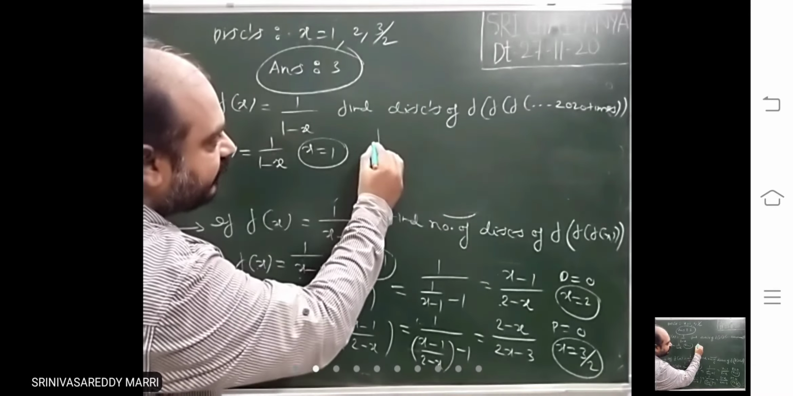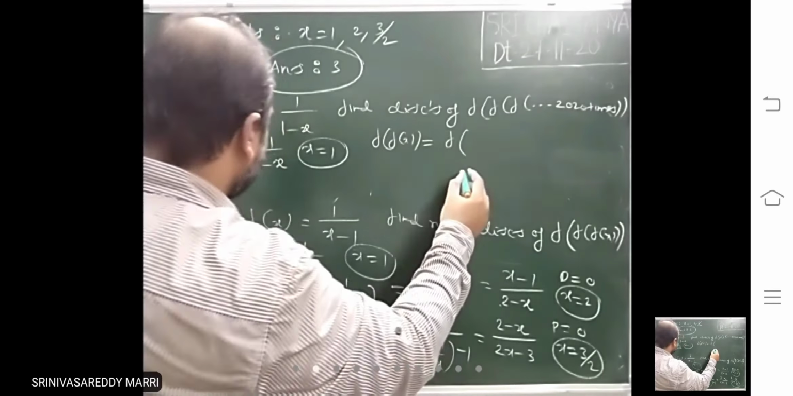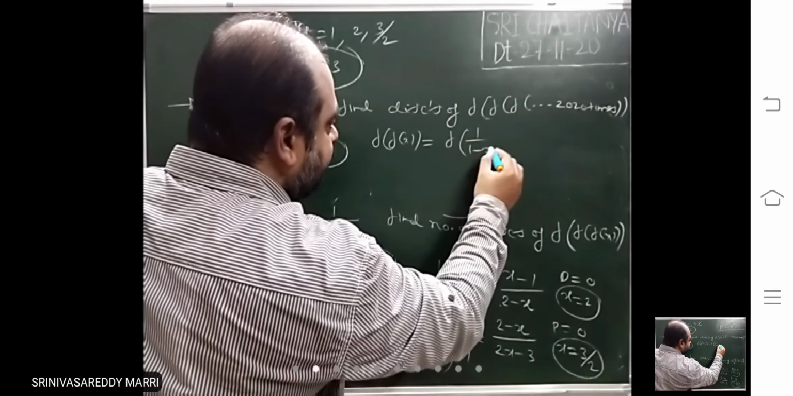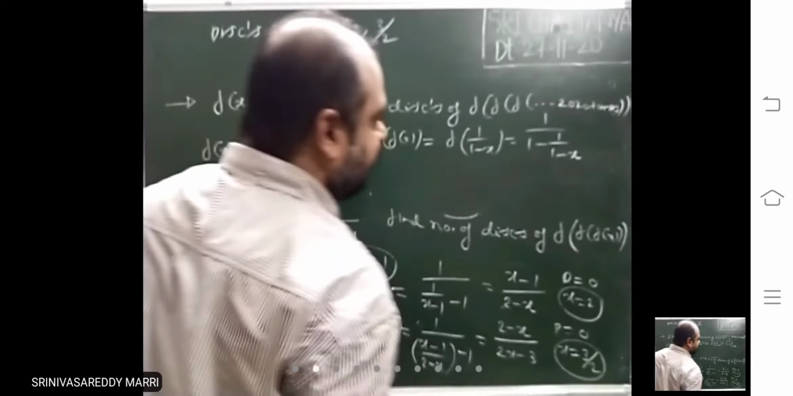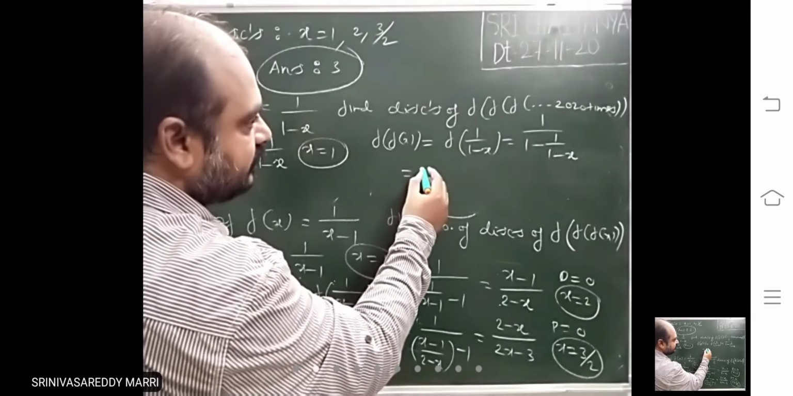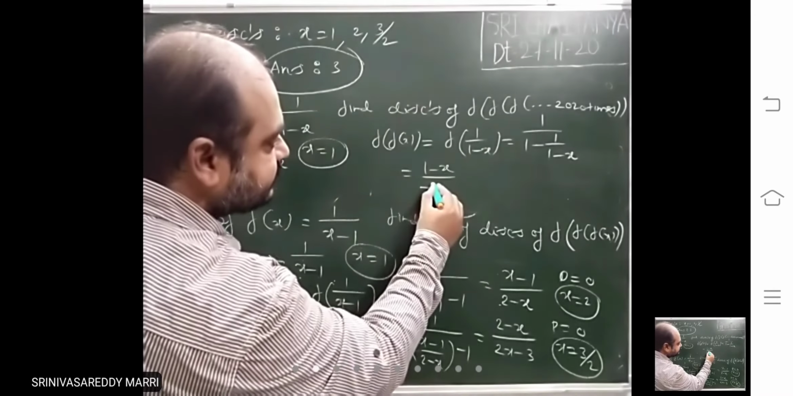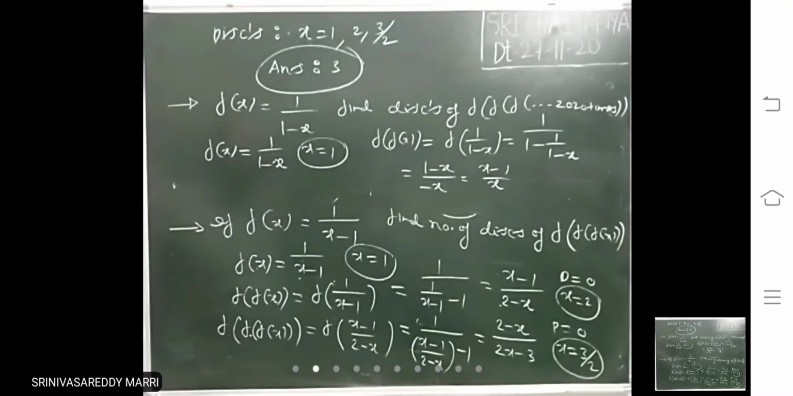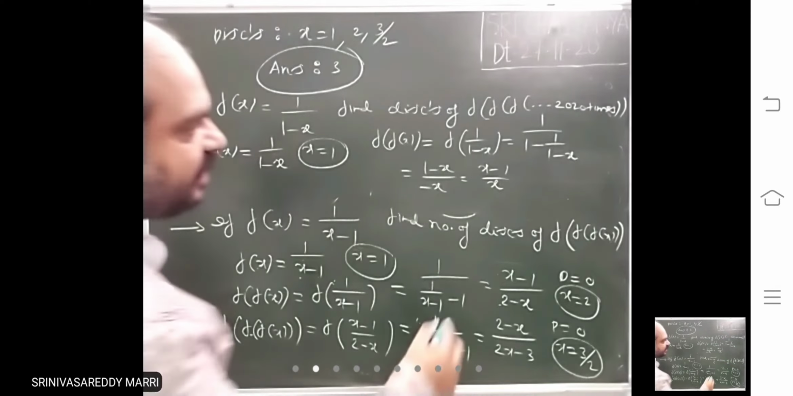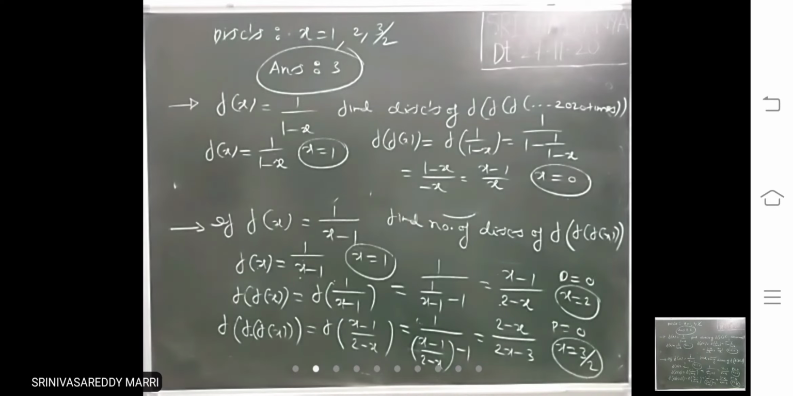Then add one more, we will check. f of 1 by 1 minus x. Calculate this: 1 divided by 1 minus 1 by 1 minus x. What do you get? You get 1 minus x divided by 1 minus x minus 1. That means if you take minus common and strike off, x minus 1 by x, denominator equal to 0, x equal to 0. This is one discontinuity.